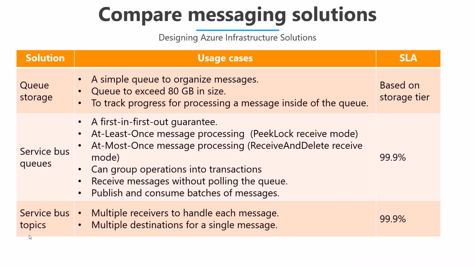Now, when you go for service bus queues, they guarantee a first in, first out kind of mechanism, which is always going to be there. Either at-least-once or at-most-once message processing is available, so these are the two different modes which we have to select. We also have logs available in the service bus. We have a facility of partitioning, which makes the service bus queue special compared to a normal storage queue. You can also group the operations into transactions, and you can receive the messages without polling the queue. These are all advantages you have to keep in mind when you compare queue storage and service bus queues.